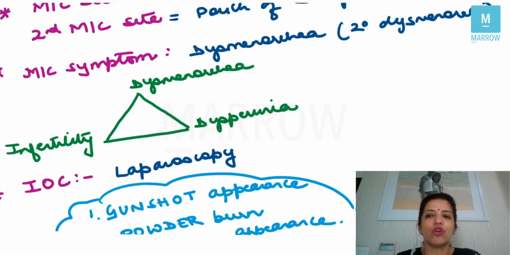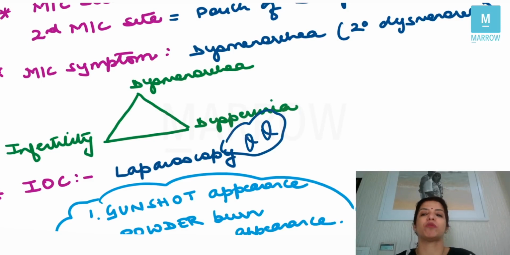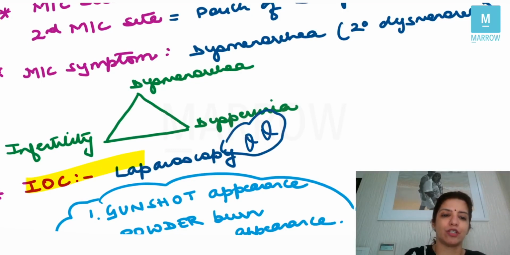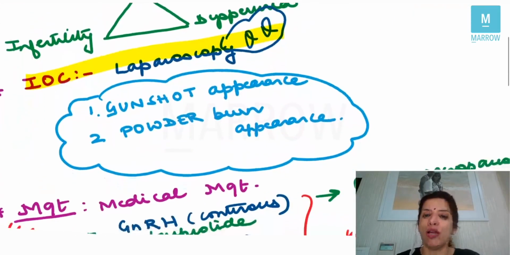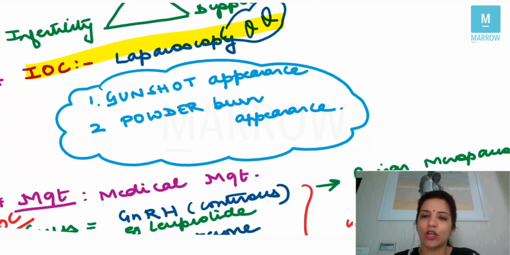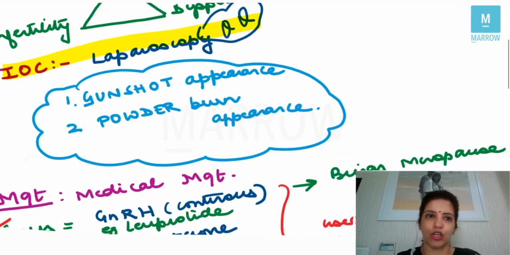The investigation of choice for endometriosis is laparoscopy. Very, very often asked question. So if one question has to be asked on endometriosis, it has to be the investigation of choice. You cannot afford to forget this statement, right? Now, on laparoscopy, you get a gunshot appearance or a powder burn appearance in endometriosis.